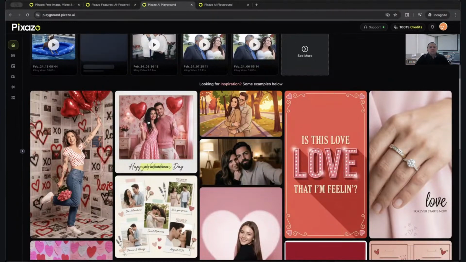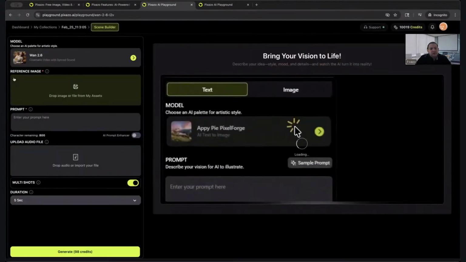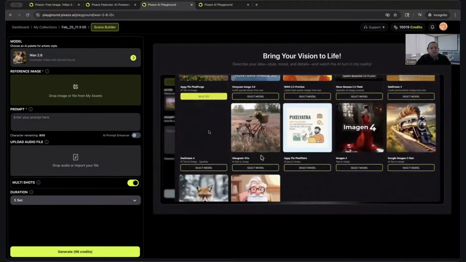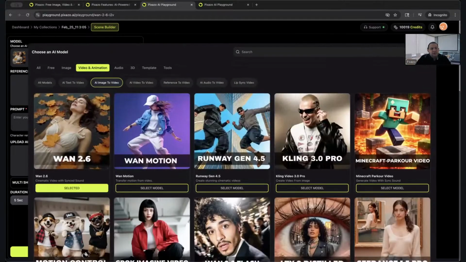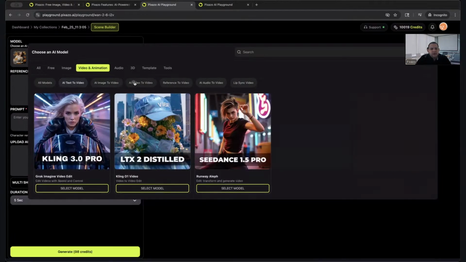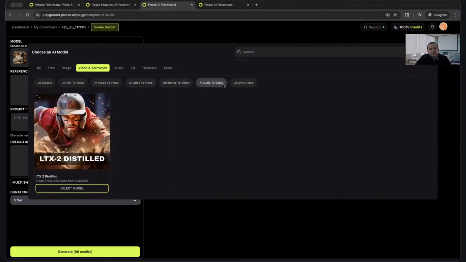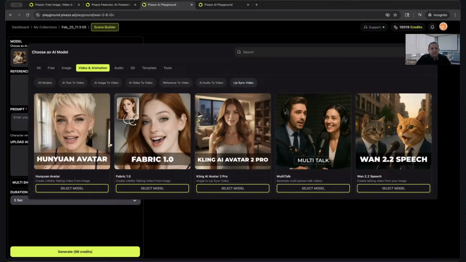Perfect. So in today's session, we're going to be speaking mostly about video creation and generation. You're going to go over to video and click on that. You're going to come into the playground, which is our main playground where you select the different modules. Again, we have many of them. Today, we're going to be focusing mostly on our AI image to video. We also have AI text to video, AI video to video, reference to video, audio to video, and lip sync video. I know this one is really popular right now, with a lot of motion going on in social media regarding this. So one to definitely check out.